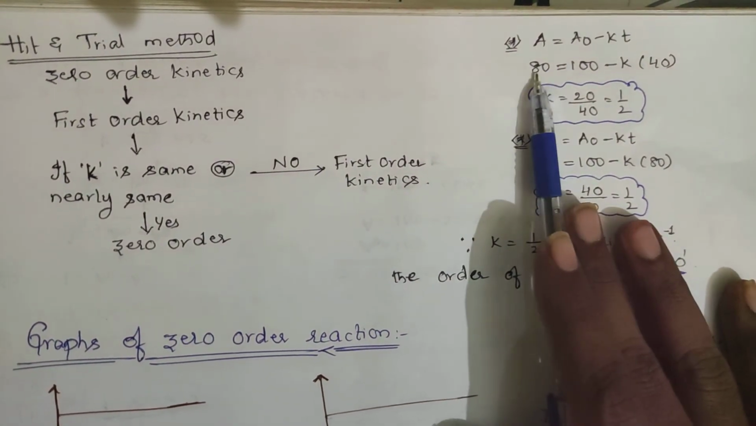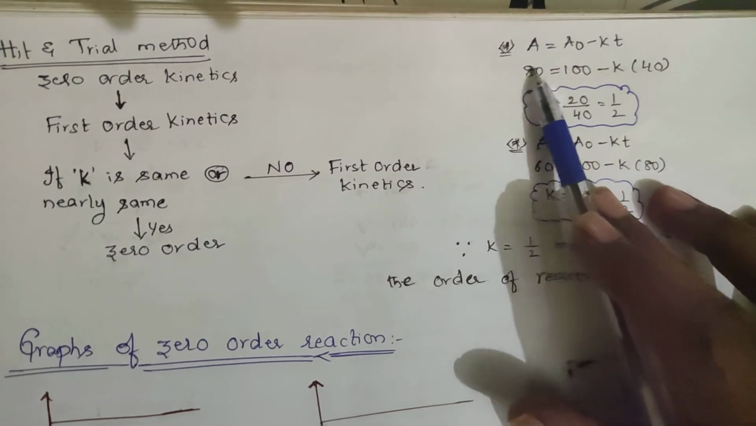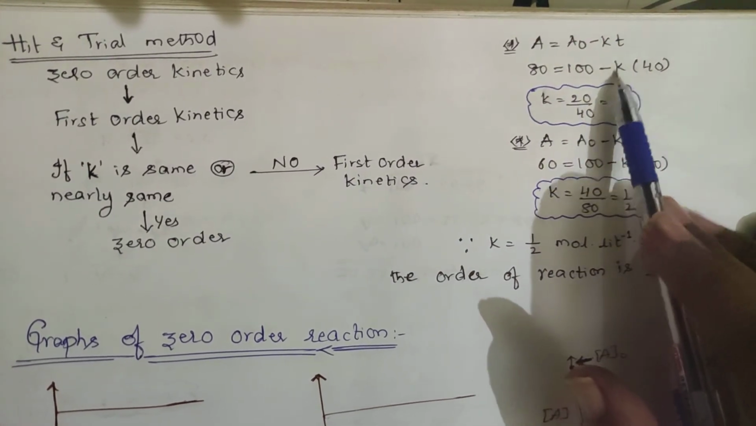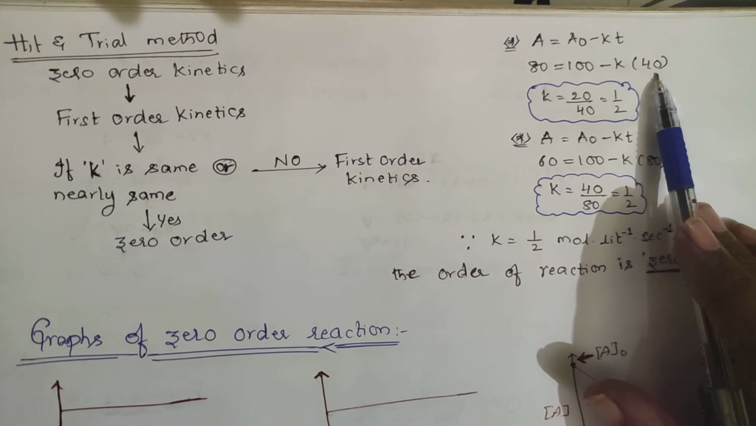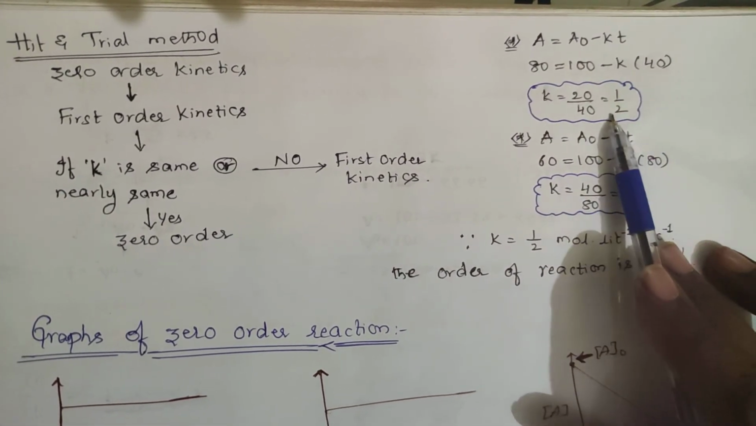So this is the equation for the zero order. You calculate first: A is equal to A naught minus KT. 20% completed means 80% has been remained. A naught is taken as 100, so 80 equals 100 minus K into T. T is 40 minutes. K you will be getting as 1 by 2. So this is the value you have calculated for 20% completion.